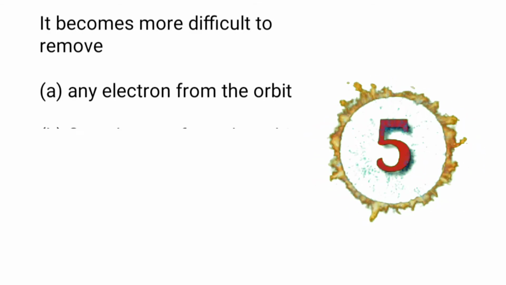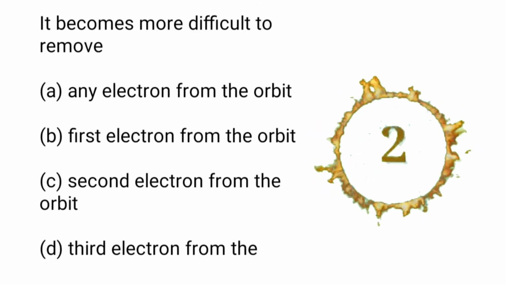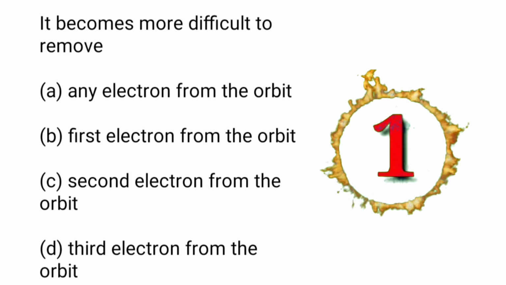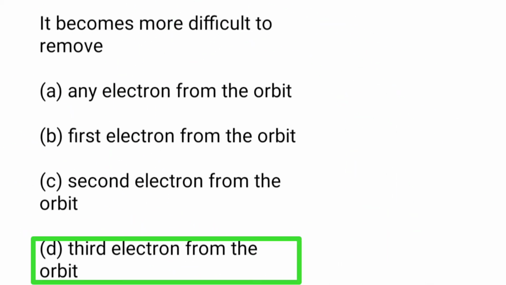Next one: it becomes more difficult to remove A. Any electron from the orbit, B. First electron from the orbit, C. Second electron from the orbit, D. Third electron from the orbit. Here the answer is D. Third electron from the orbit.